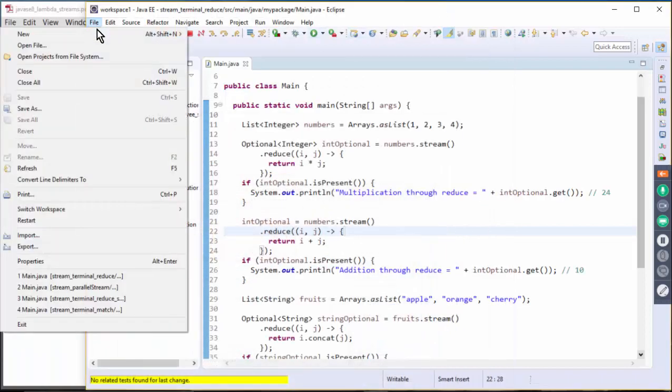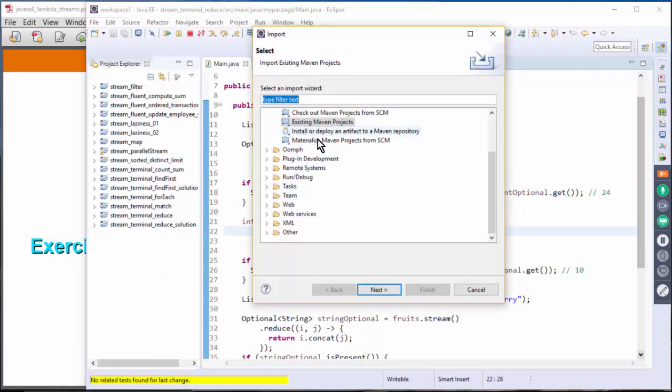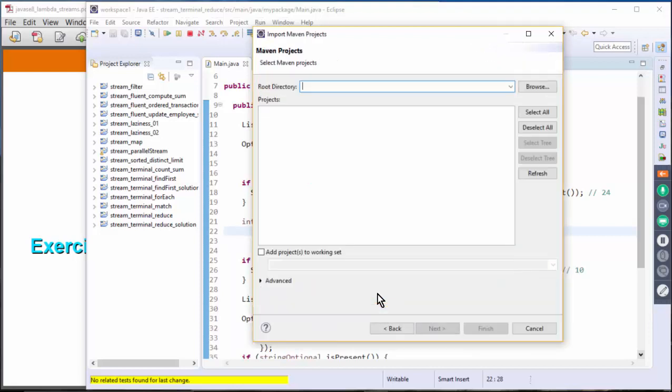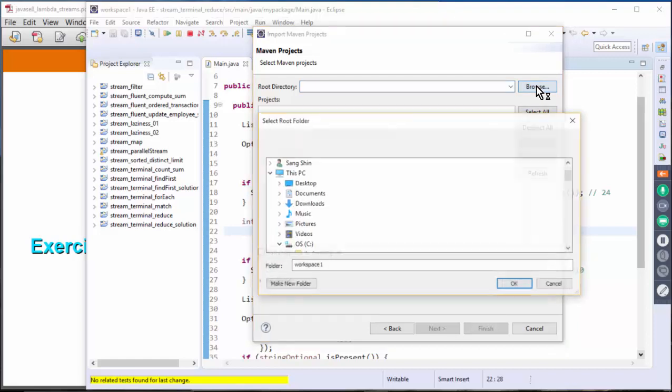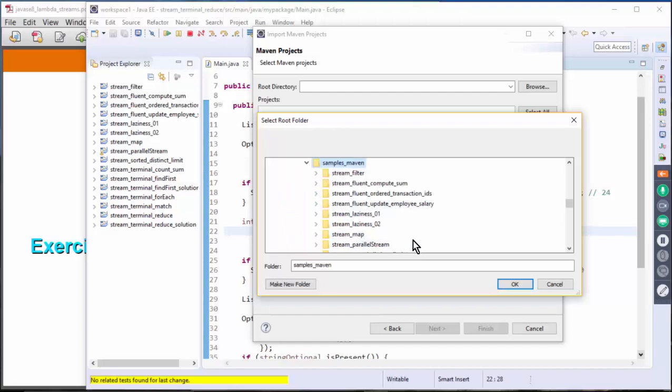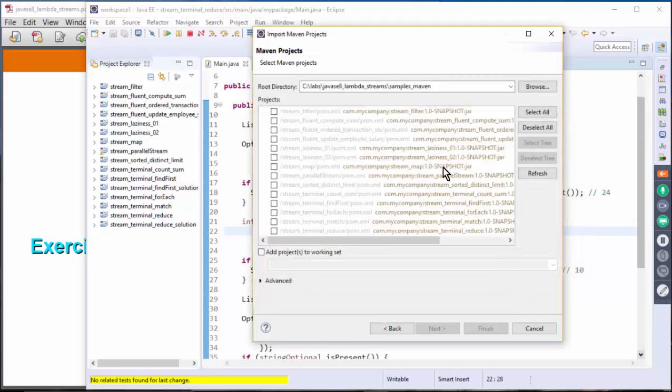So you're going to import an existing project. These are all Maven projects, so you're going to expand Maven, select the existing Maven project, and click next, and select the samples Maven project. In my case, it is under labs, and then Java 8 Lambda streams, and there is a samples Maven directory. You click it and you should be able to import it. Since I have imported them already, they are grayed out.